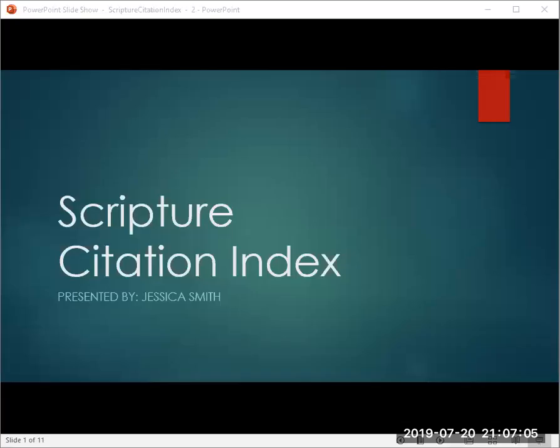This is a recommendation report for a feature in the Scripture Citation Index. The data was gathered together with my team, Group 6, for the CS308 Technical Communication class. My name is Jessica Smith, and I will be presenting our findings.